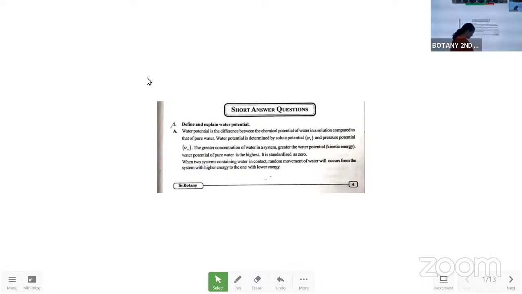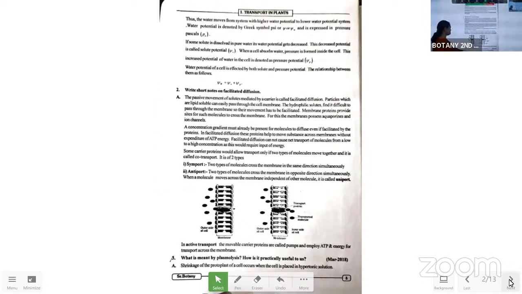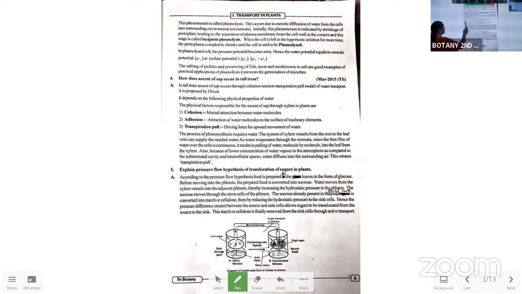Today we are continuing with the SAQs from the first chapter, that is transportation in plants. In this chapter, we have finished water potential, define water potential, and plasmolysis. What is meant by plasmolysis? How is it practically useful for us? Then, how does ascent of sap occur in tall trees? This question also we have finished.